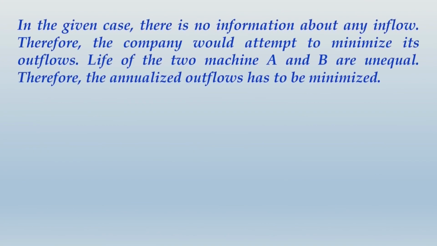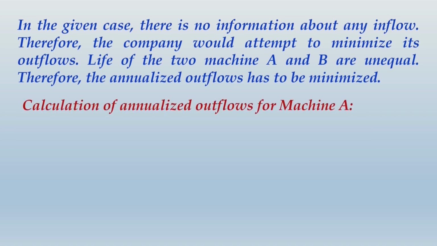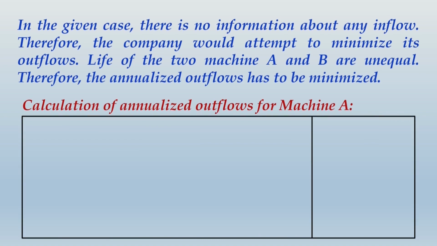First, mention the fact that in the given case there is no information about any inflow, therefore company would attempt to minimize its outflows. Life of the two machines A and B are unequal, therefore annualized outflows have to be minimized. Calculation of annualized outflows for machine A, and how we do that?